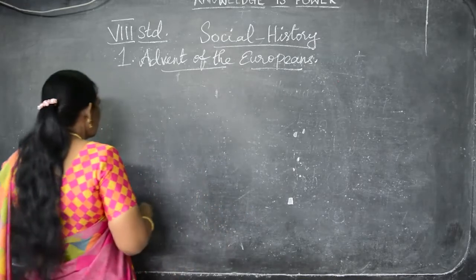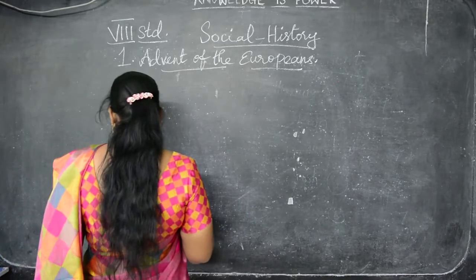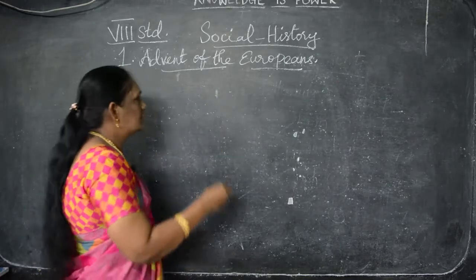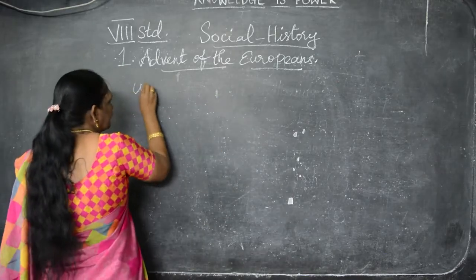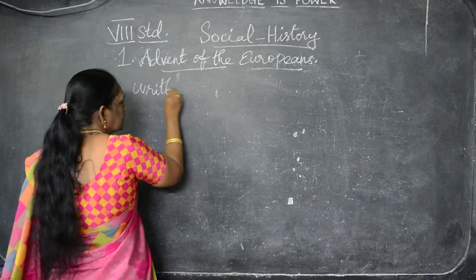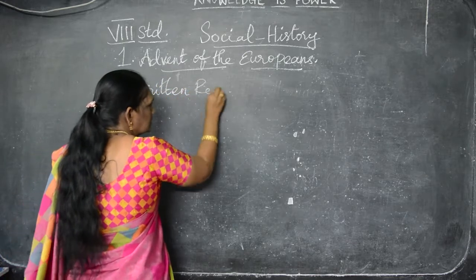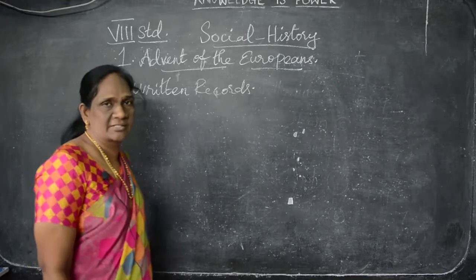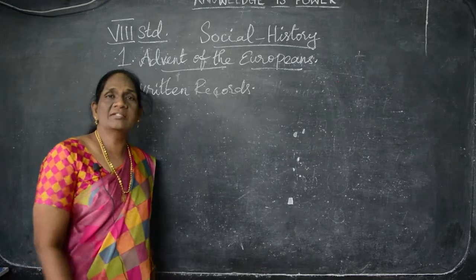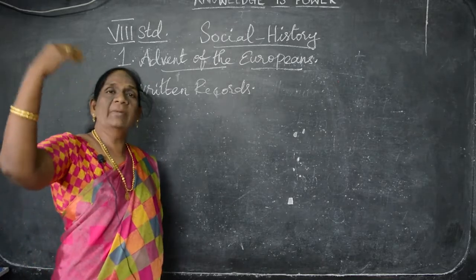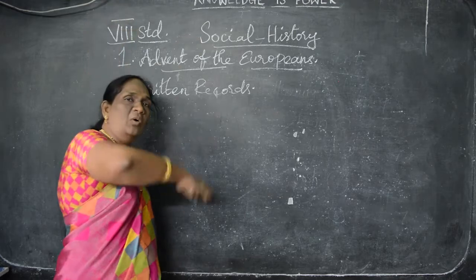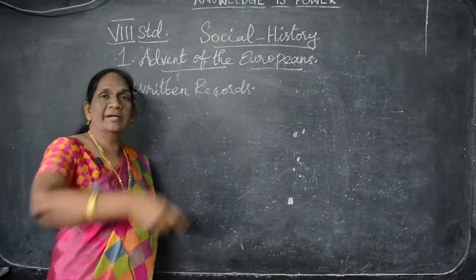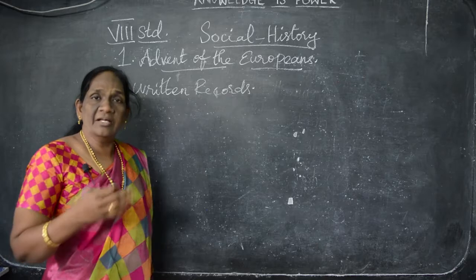Here there are sources to learn about the advent of the Europeans. The sources are the written records of the foreign travelers. Many foreign travelers came from other countries of the world. They went outside their country. Understand? They went and saw those countries and they wrote it in a record.